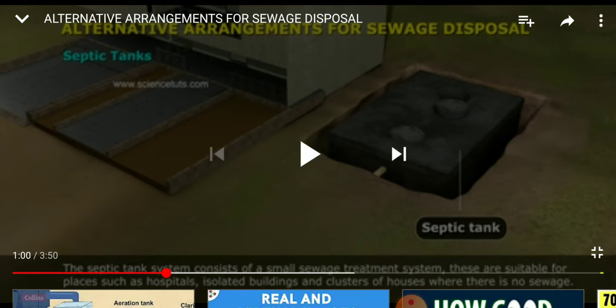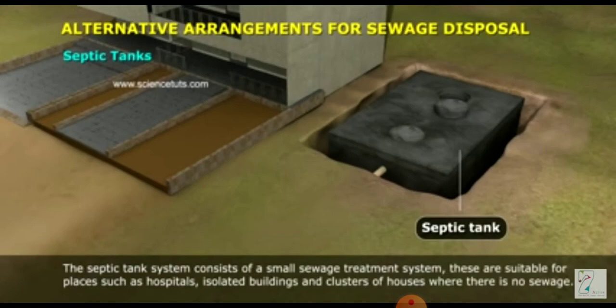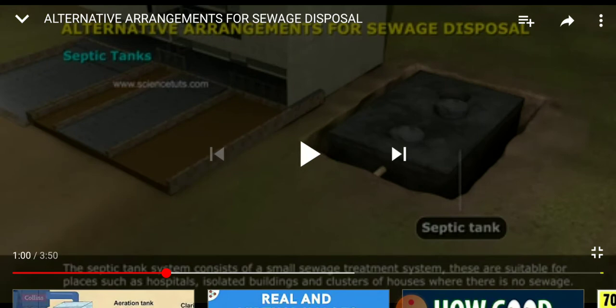So we can ask in one word also, which type of trees should we plant along with the septic tanks? So what is the answer? That is eucalyptus tree. We should plant eucalyptus trees along with the sewage pond as they absorb the wastewater rapidly, and they release pure water vapors into the atmosphere.